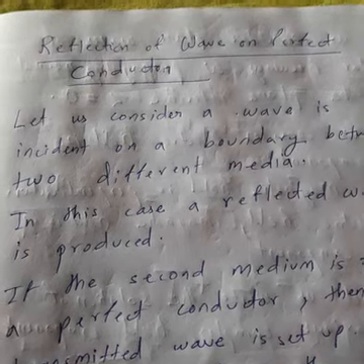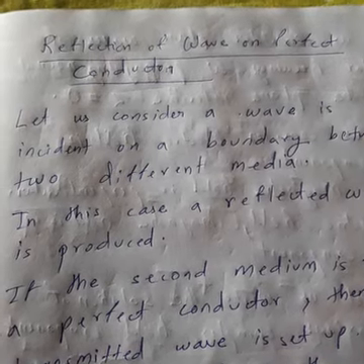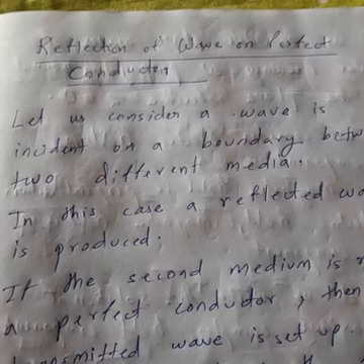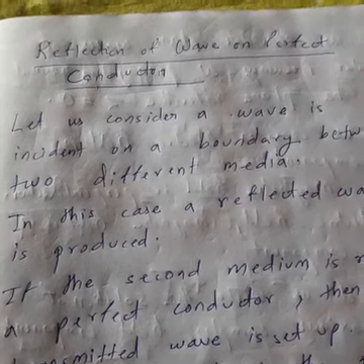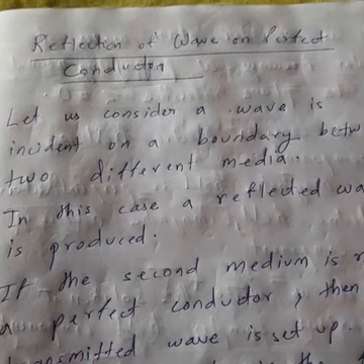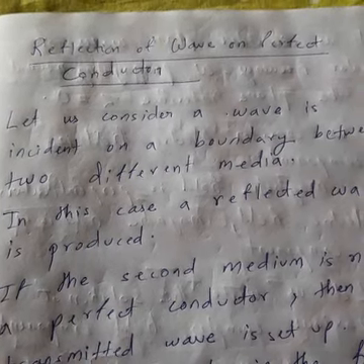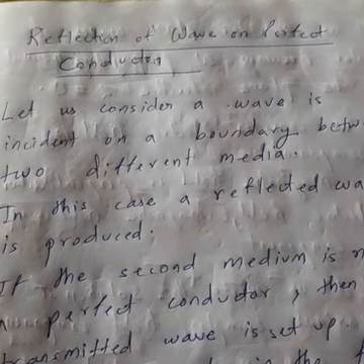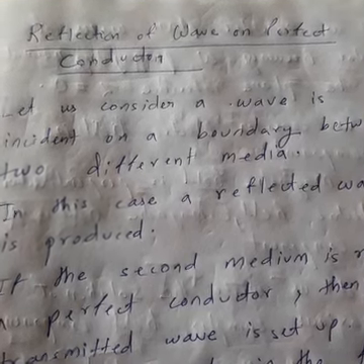Then there are two coefficients that we define: the reflection coefficient and the transmission coefficient. Depending on these, we will discuss the special cases. Clear? So let us consider a generalization first.